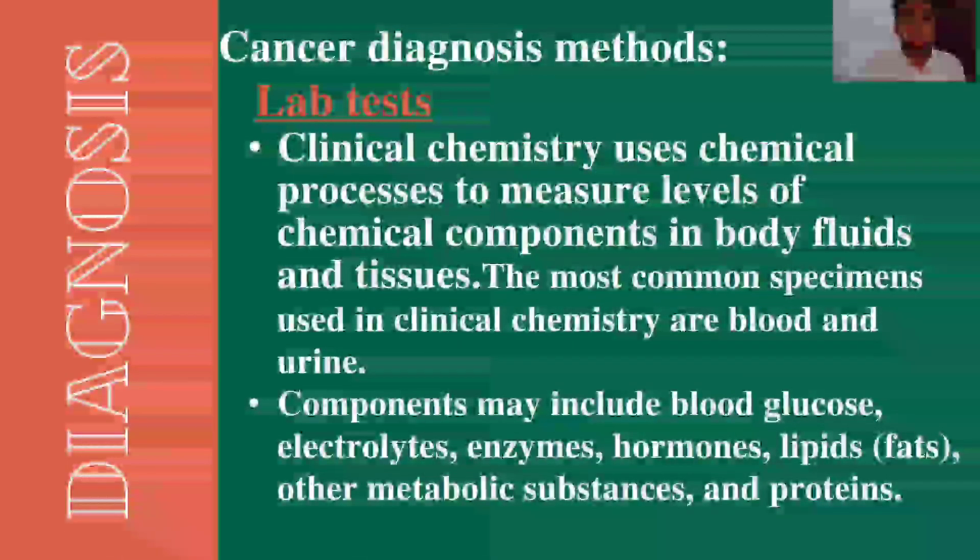Now, moving to the diagnosis. Cancer diagnosis methods. First one is the lab test. Clinical chemistry uses chemical processes to measure levels of chemical components in body fluids and tissues. The most common specimens used in clinical chemistry are blood and urine. Components may include blood glucose, electrolytes, enzymes, hormones, lipids, other metabolic substances, and proteins.